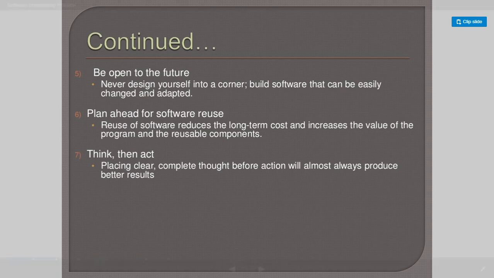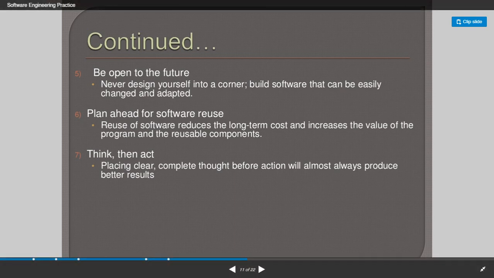So we can reuse, by the inheritance technique, the software components that had been developed earlier in the process. This will reduce the long-term cost and also increase the value of the program. And the next one is think and then act. Placing clear, complete thought before action will almost always produce better results.